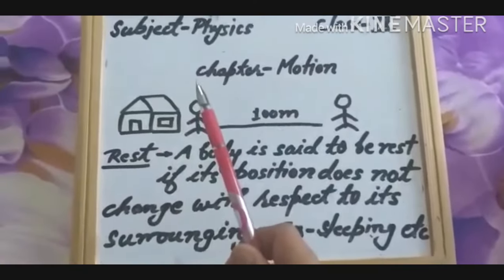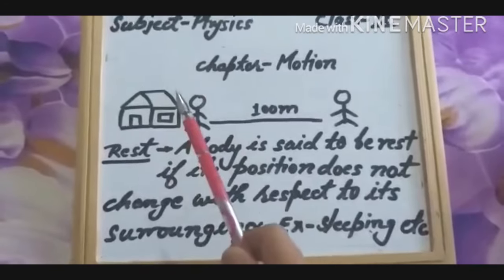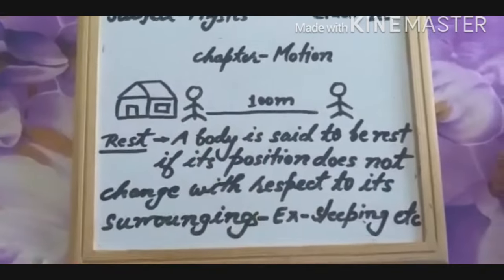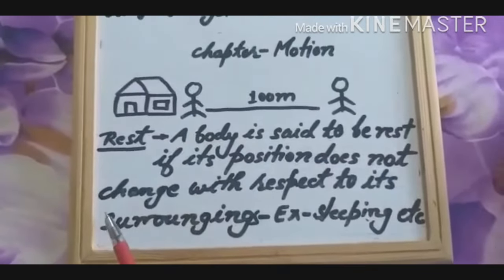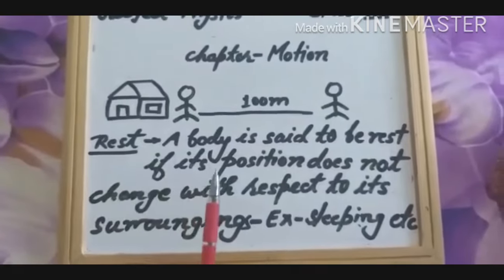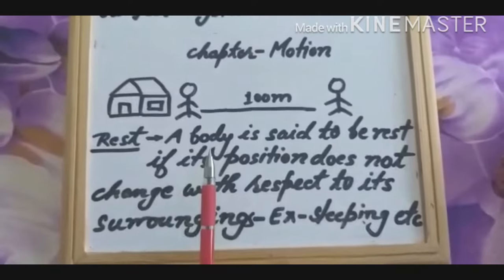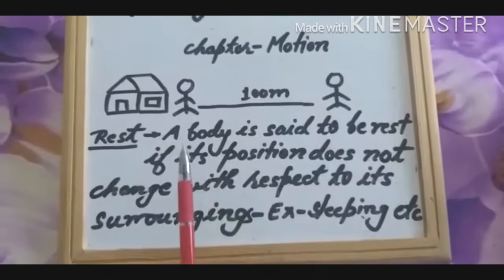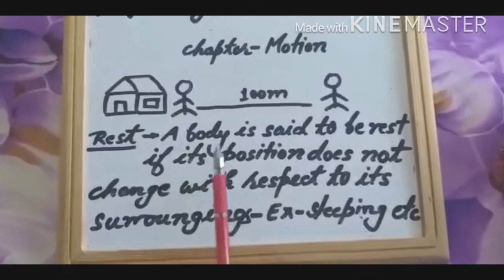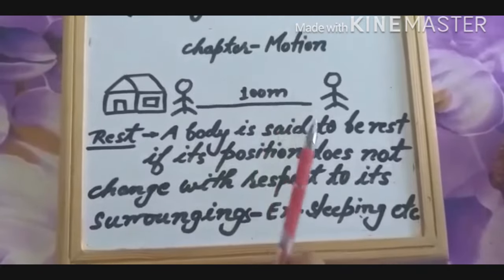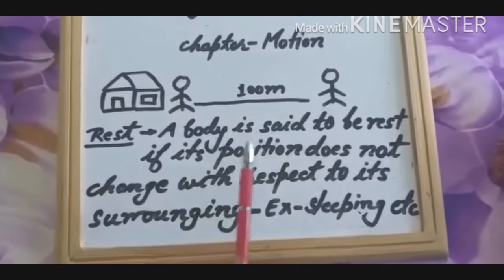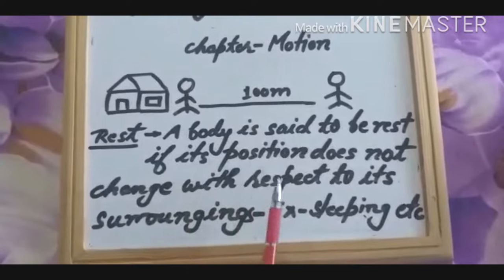So first we will read about rest. What is rest? Children, here is the definition of rest. You can write this in your fair notebook. A body is said to be at rest if its position does not change with respect to its surrounding.